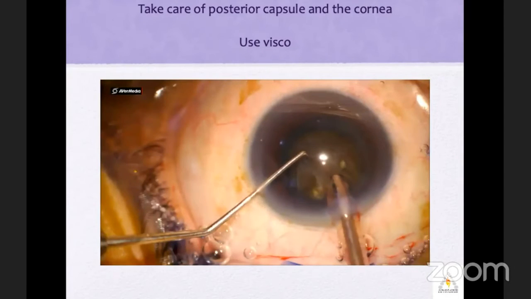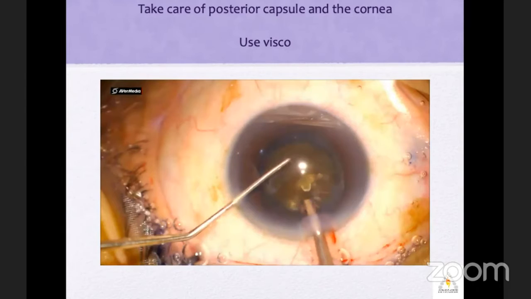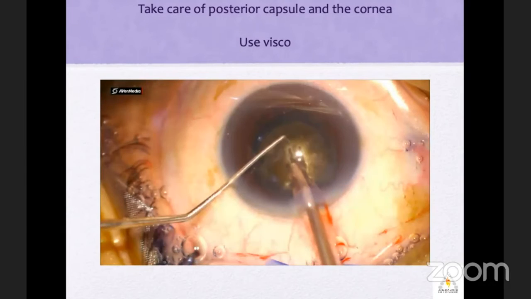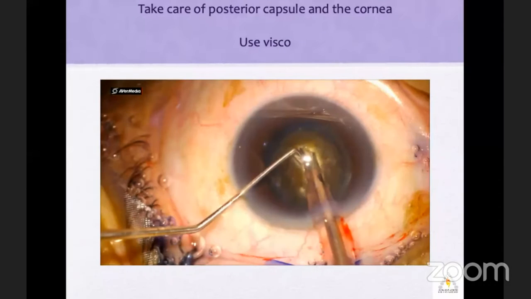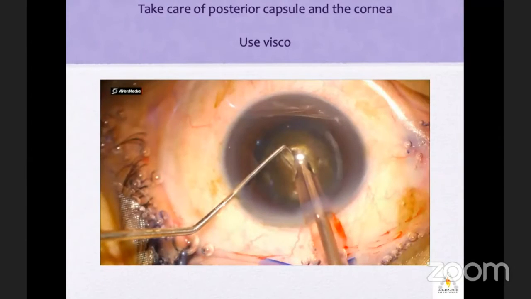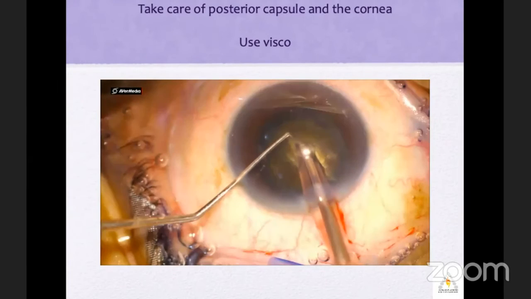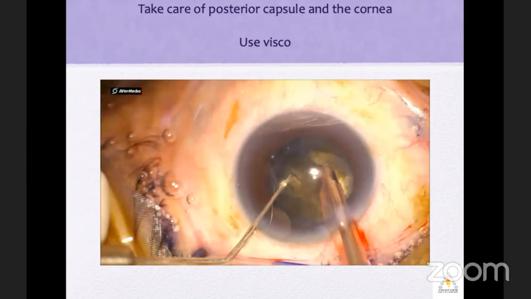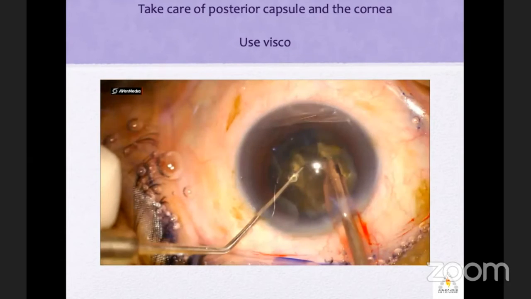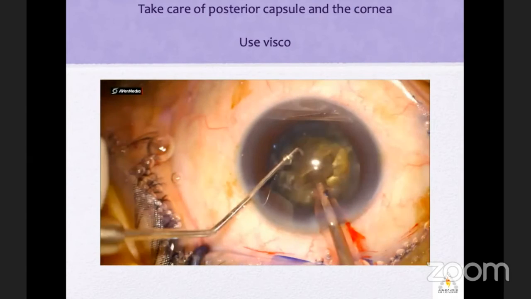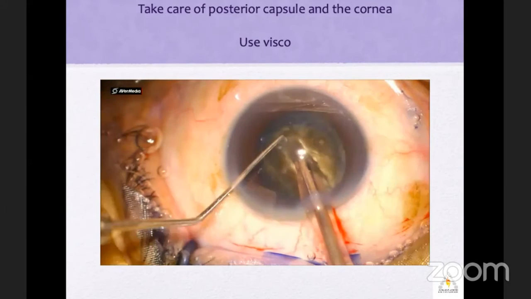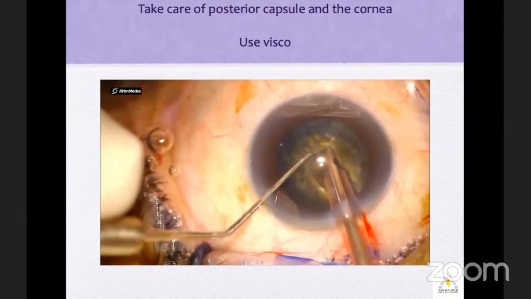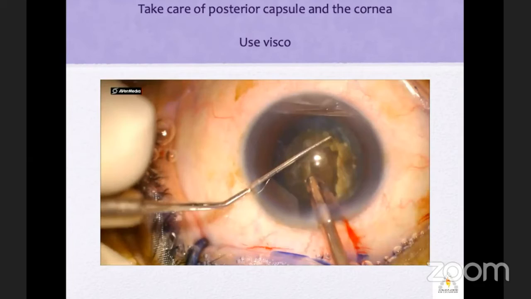Now, sometimes it becomes very difficult in these cases to hold the nucleus and go and chop it. Mostly I do the vertical chop with the chopper length being 1 to 1.5 millimeter, depending on the sharp chopper, depending on the hardness of the nucleus. And I try to separate. If I can't do it at one point, hold the nucleus, go slowly, do again, as much as you can, separate up to the posterior plate.